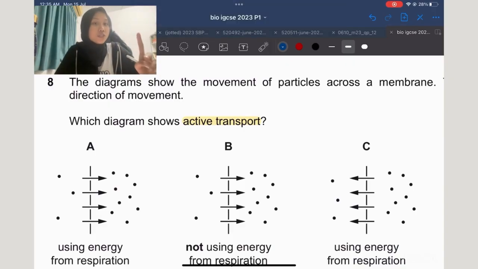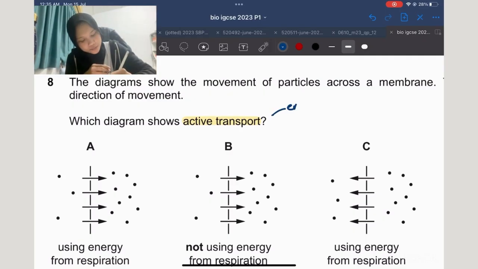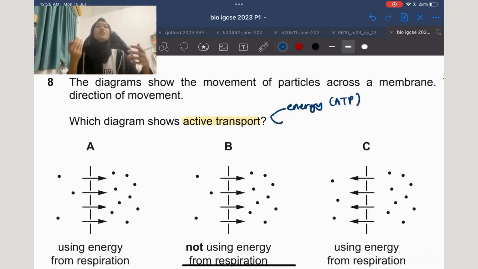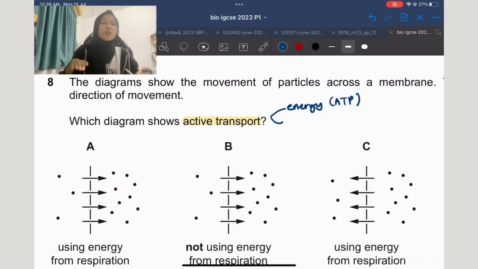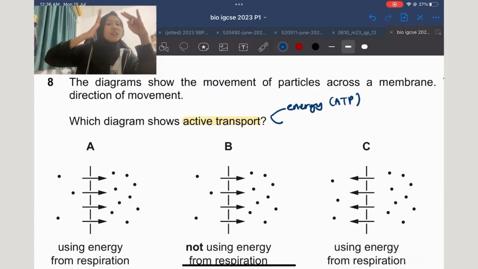So for active transport, as the name says, it is active, so it means that we need energy, which in this case is ATP. And why do we need energy? Okay, imagine you're cycling up a hill. From the lower ground to the high peak of the mountain, you have to have a lot of energy to cycle to the top, right?